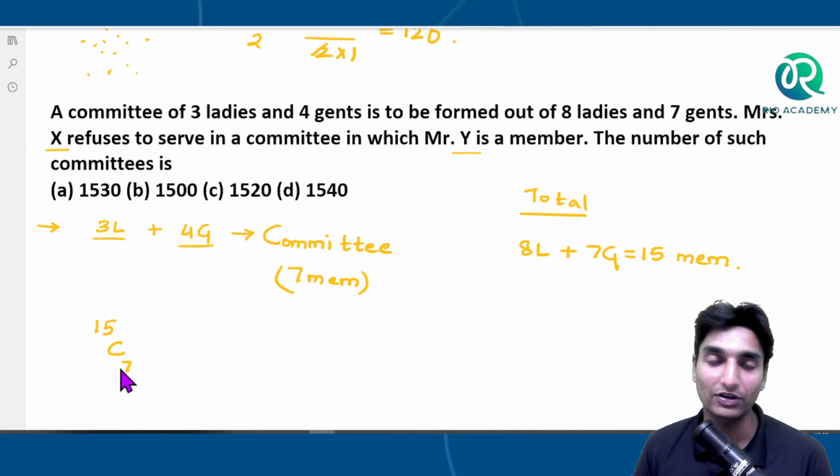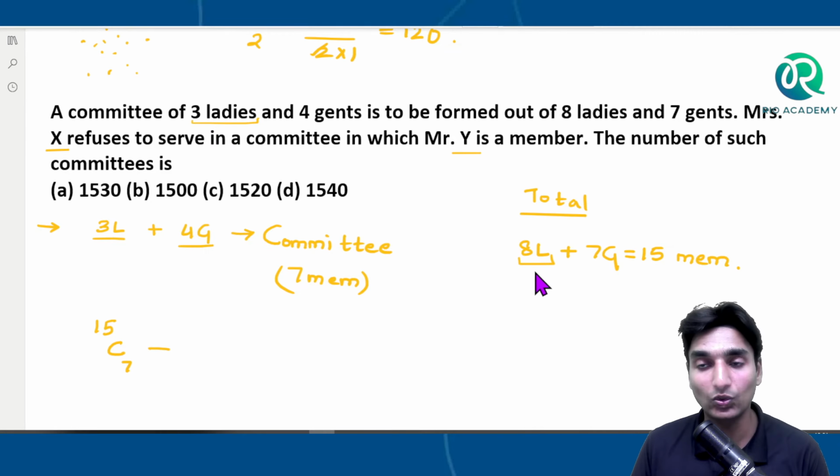See here. There are totally 8 ladies. Out of 8 ladies, X is already present in this 7-member committee. According to the question, 3 ladies should be present in the committee. One of the ladies is already X, right? So we'll still have to select 2 ladies out of the remaining 7 ladies.